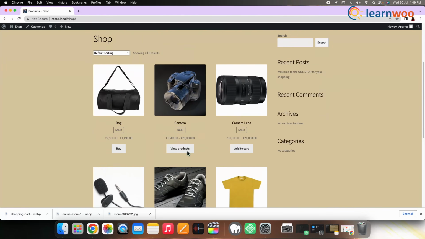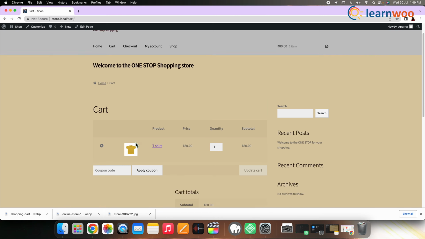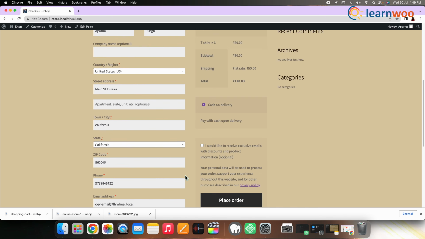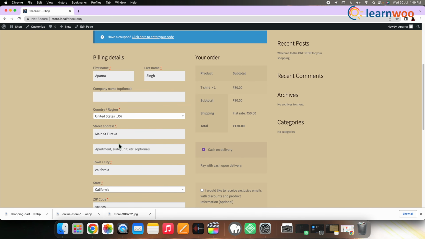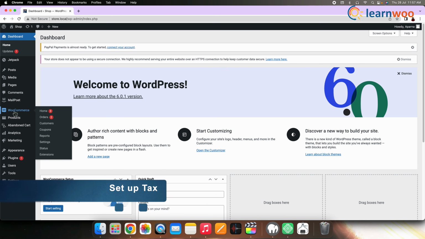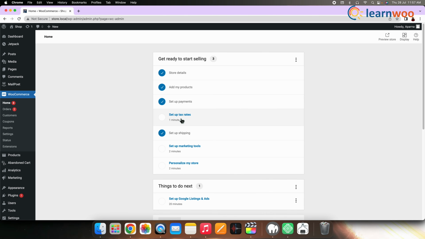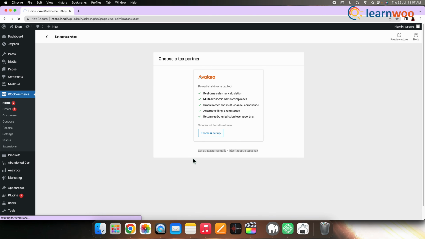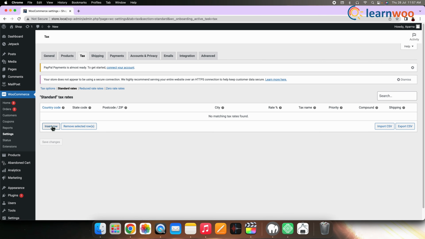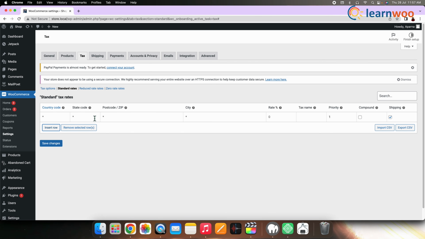So now if we go to the store and place the order, you can see that the shipping cost has been included here. Now let's set up tax. Go back to WooCommerce, Home, click Setup Tax, insert a new rule and add the relevant tax details. Click Save Changes when you are done.